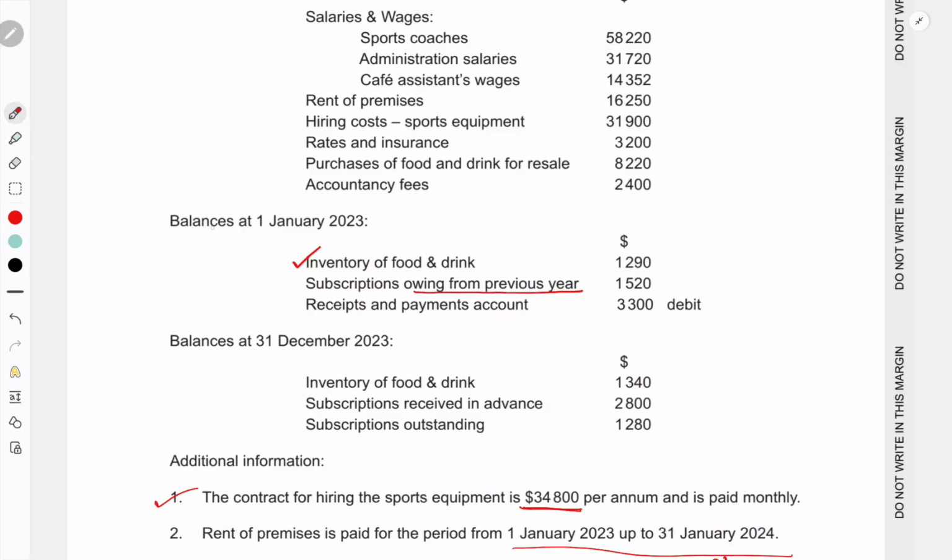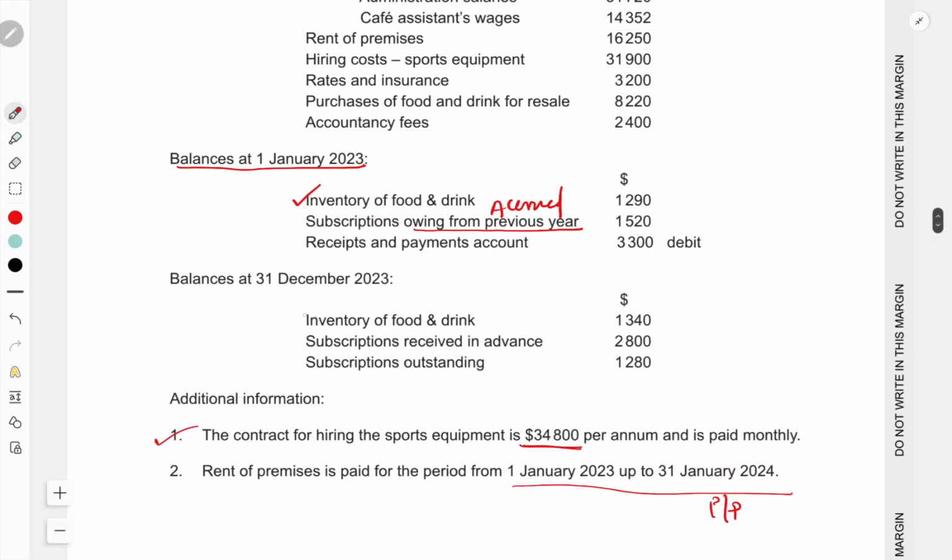This is the opening balance. Subscription owing from the previous year means it's accrued. Then here the closing balance, you can see the subscription received in advance. This is the closing, we received in advance for the next year.